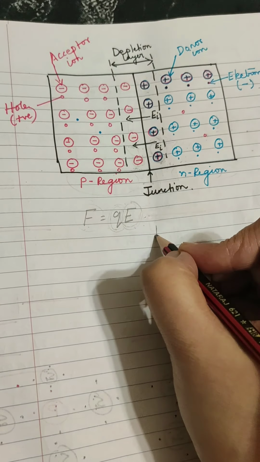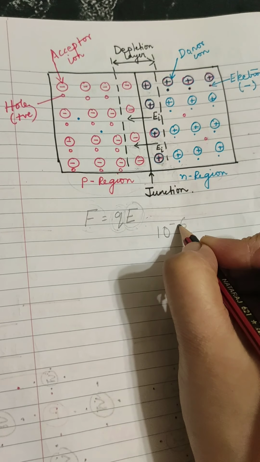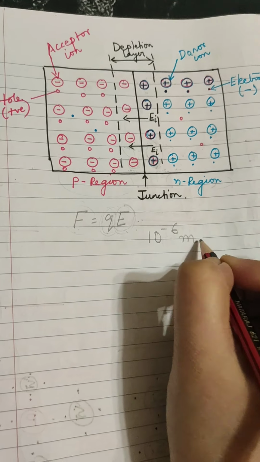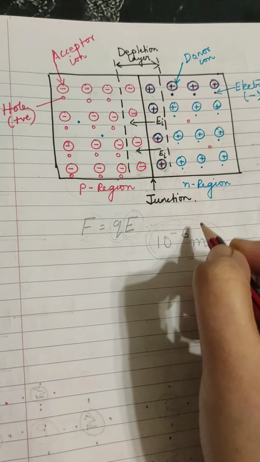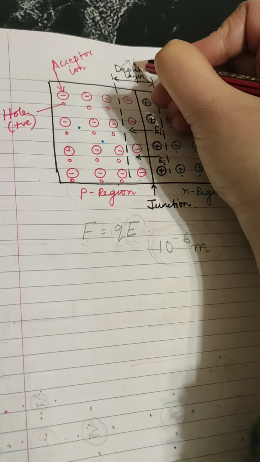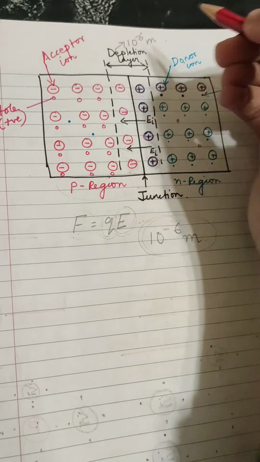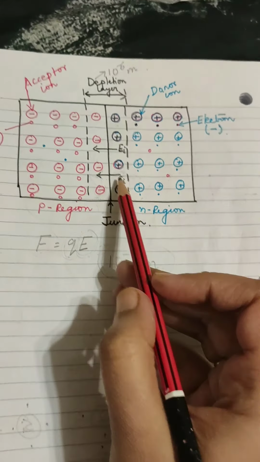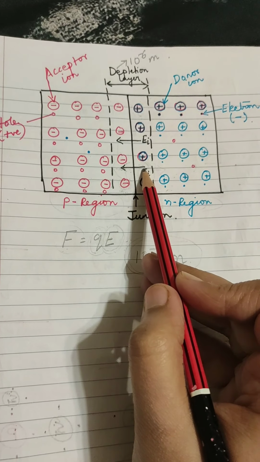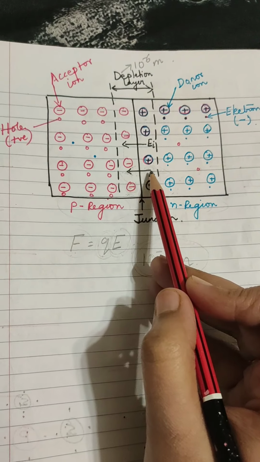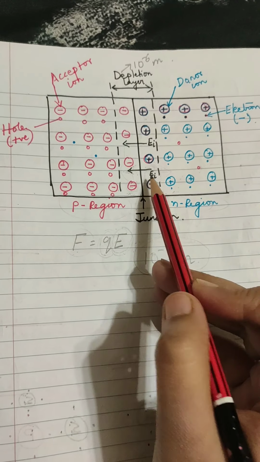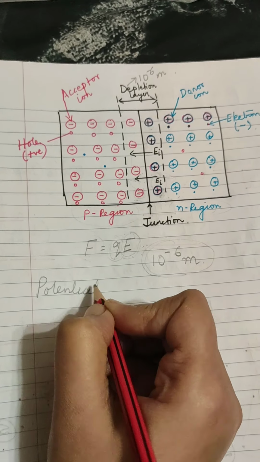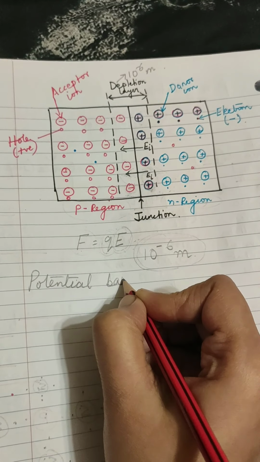Its width is of the order of 10 to the power minus 6 meter. Width of the depletion region is of the order of 10 to the power minus 6 meter. Now, the potential difference that is developed across the junction, across the depletion region, is called the potential barrier.